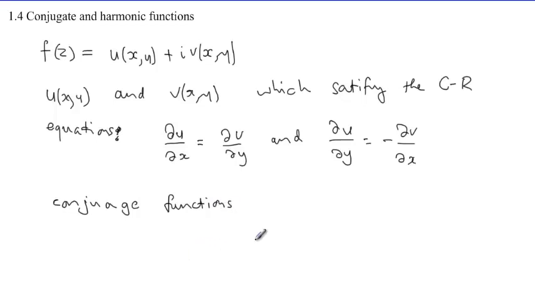In other words, once v and u are satisfying the Cauchy-Riemann equations, we call them conjugate functions.